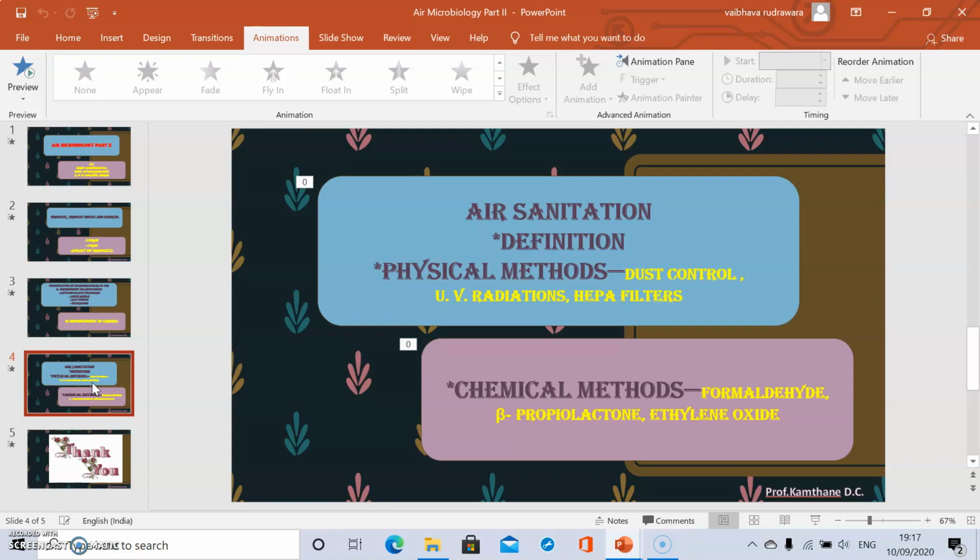There are two methods: physical method and chemical method. In the physical methods, dust control, UV radiation and HEPA filters are used, and in chemical methods, formaldehyde, beta-propiolactone and ethylene oxide are there. First, we have to see the definition of air sanitation. The different methods used to remove or kill the microorganisms in air by specific physical or chemical methods are called air sanitation.